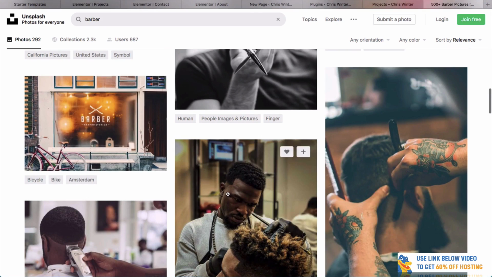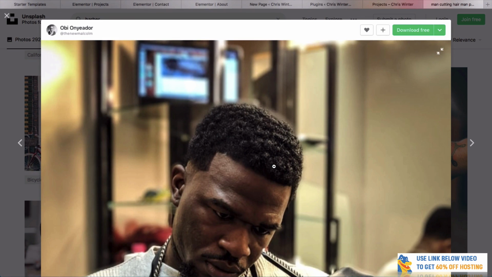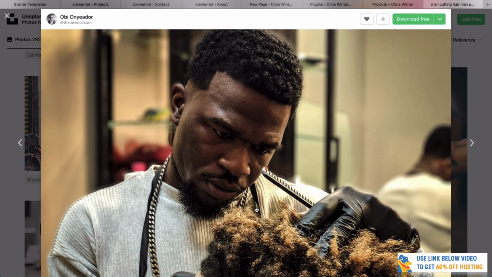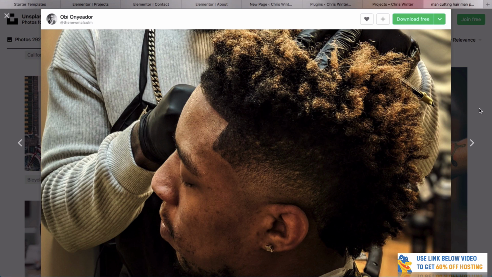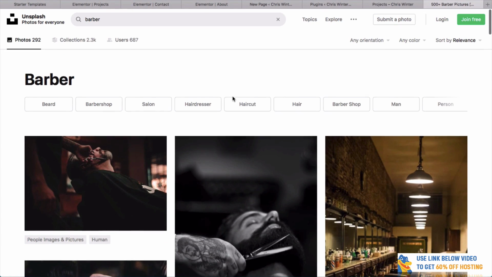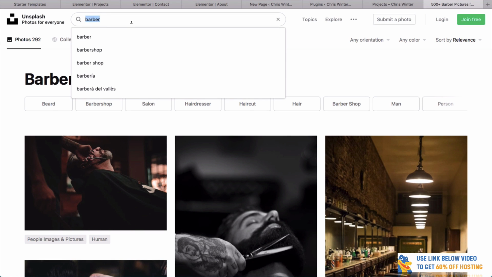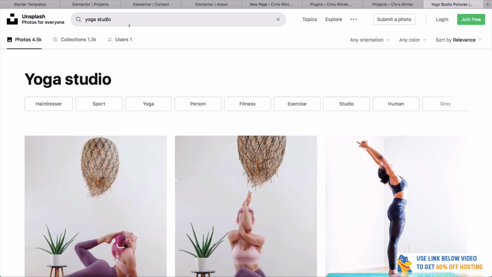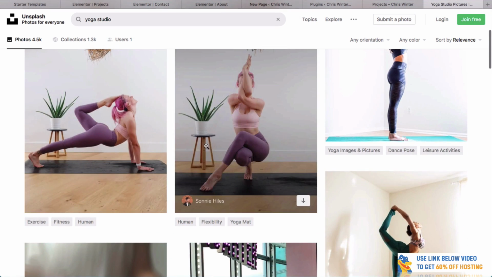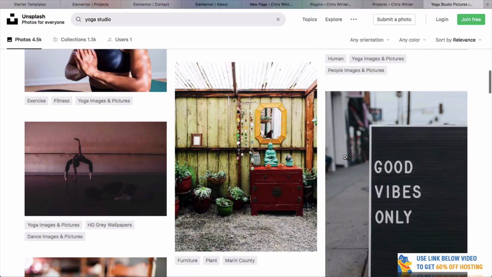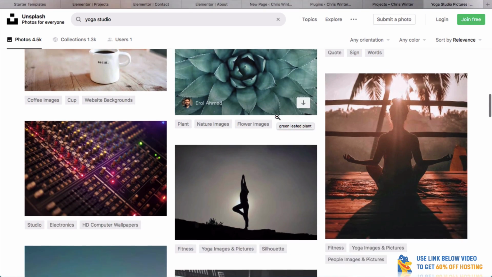Look, this is the one that we found before. You can simply just drag and drop it, and look how high quality this image is. It's really great. You don't even need to credit people with it, but it's a good idea to do that as well. But for example, if you had a yoga studio, I like to use that example because there's lots of yoga photos. You can see that they have all these free images that you could use. A really cool way to find great photos.